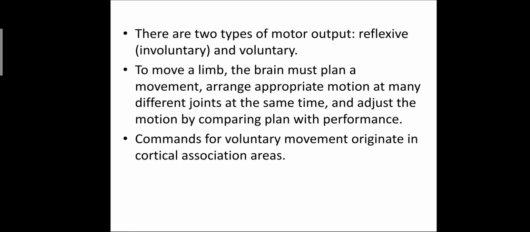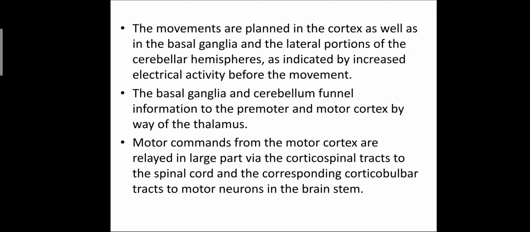Where does the command for the movement originate? In the cortical association area. So the command for voluntary movement originates in the cortical association area. If we flex the forearm, that movement is planned in the cortex as well as in the basal ganglia and the lateral portion of the cerebellar hemisphere, as indicated by increased electrical activity.